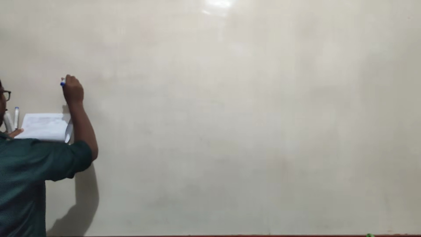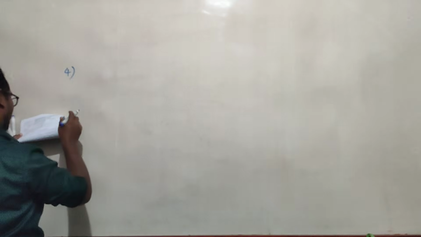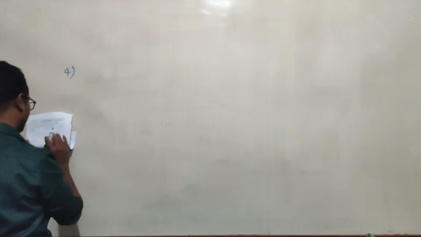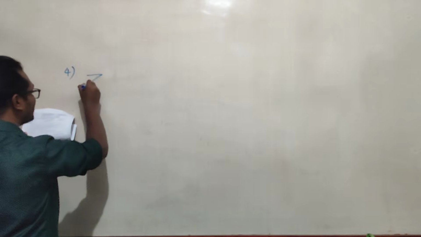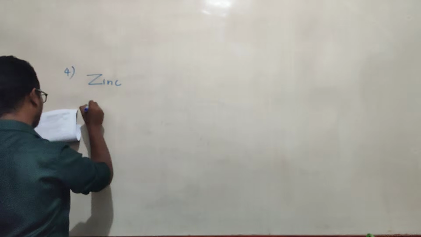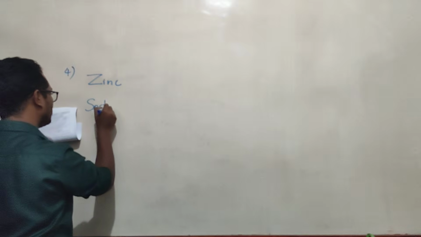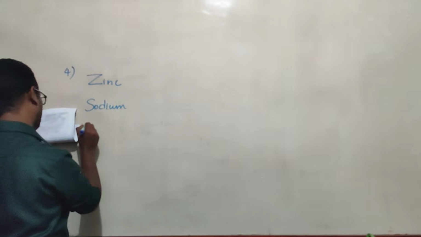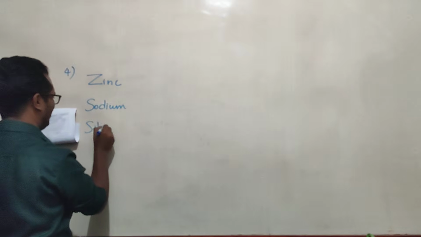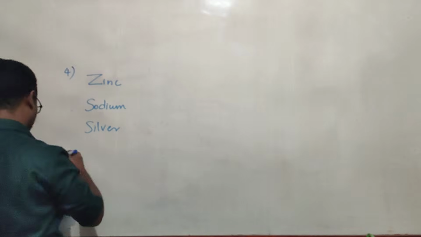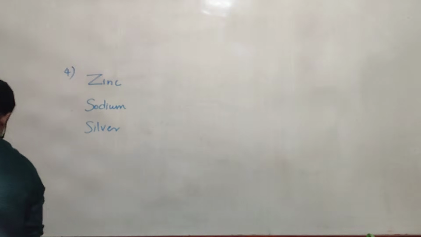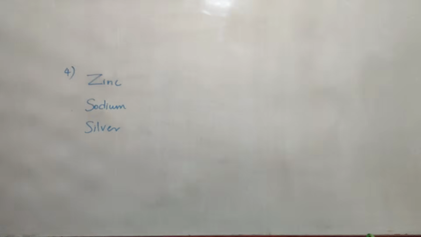Question number 4. They are given some elements: zinc, sodium, and silver. Easy question.